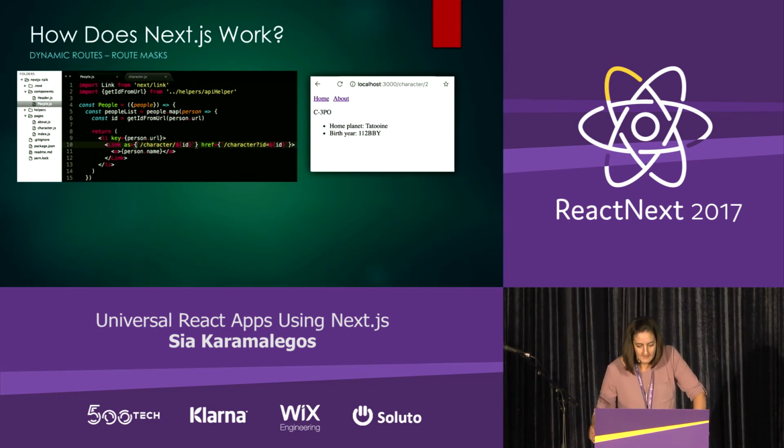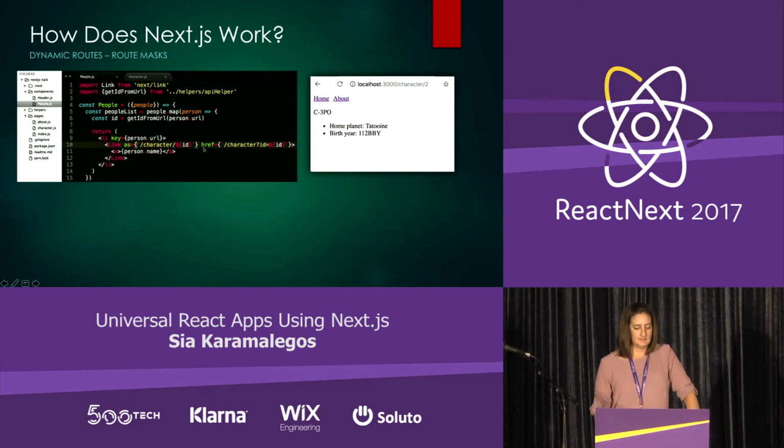And the first step on the client side is, if I look back at my link in the people page, you can see that my path name on the right-hand side of that link on line 10 is still the character with the query string ID equals ID, but I can add this as an attribute with what I really want it to look like, which here is /character/ID. And so if I click a link here, you can see that the URL path is now pretty in the client, and I have C3PO's data there. And if I go back and forward, everything works fine because we have access to the browser history property.